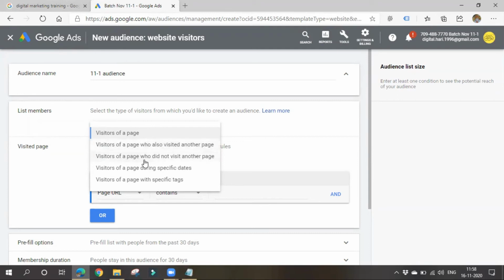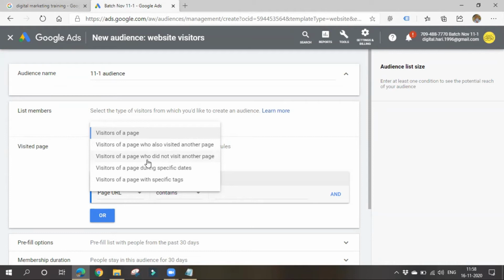Next one is visitors of a page who did not visit another page. They came to my home page but they haven't visited the thank you page, which means they didn't perform any conversion.